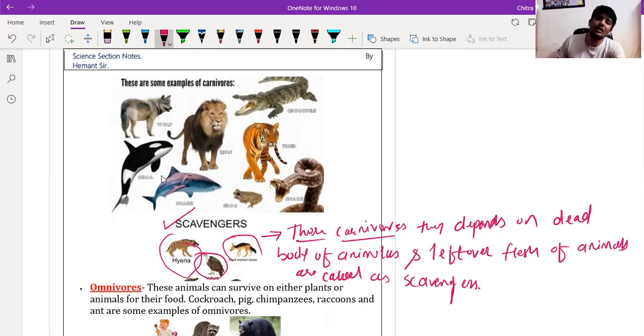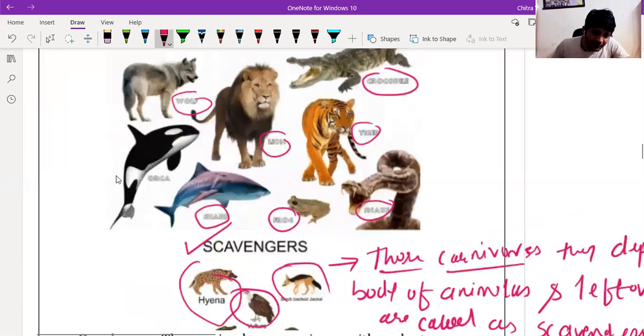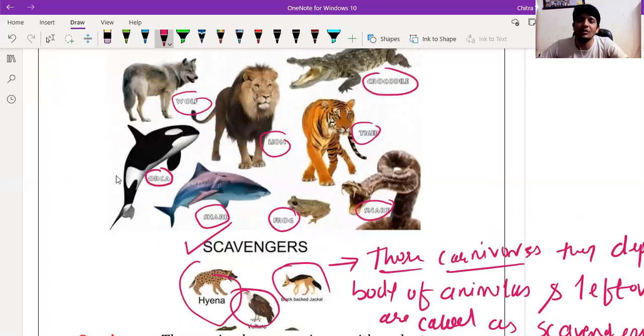So they are also carnivores. Here we have crocodile, tiger, lion, wolf, whale, frog, snake, and orca. Orca, sir. Yes, yes. All these are carnivores. They totally depend on other animals for their food. So this is all about the carnivores.